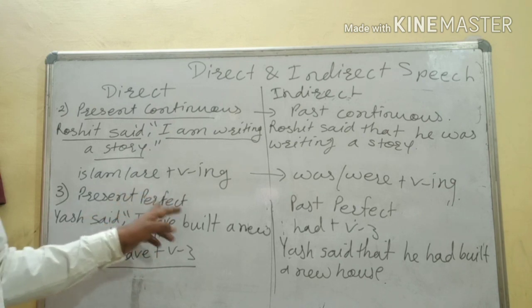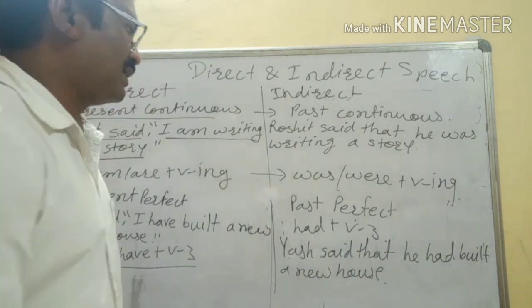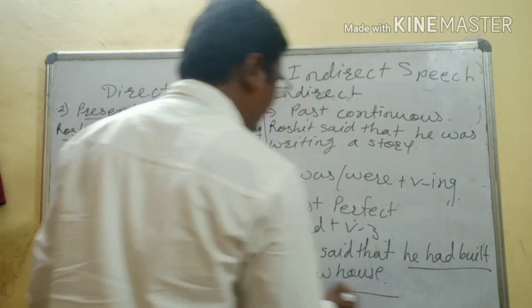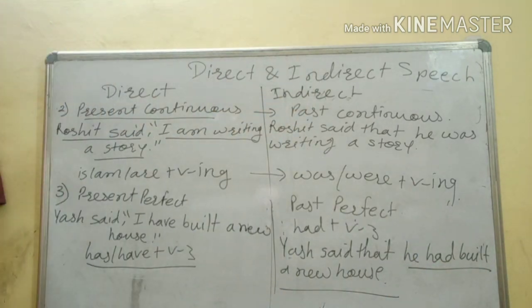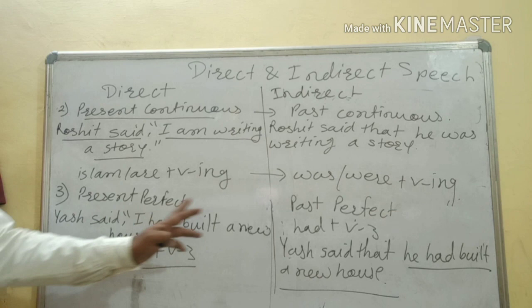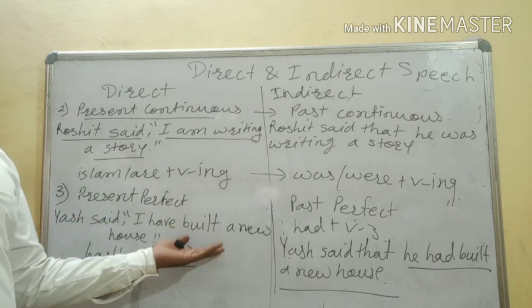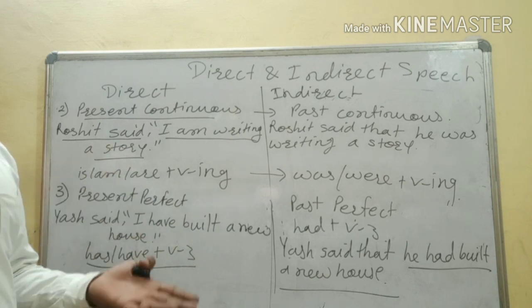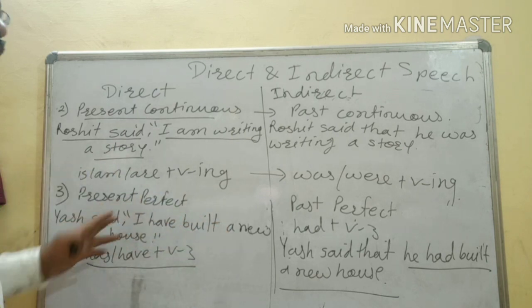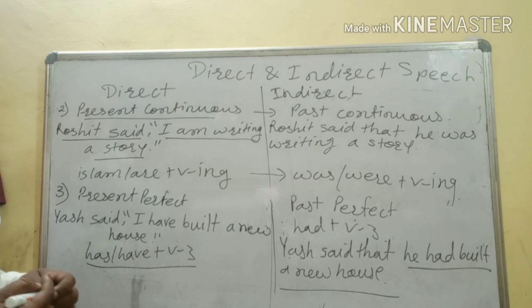Present perfect changes into past perfect. Reporting verb will remain the same. Changes will occur in the reported speech. The tense of the reported speech will change here. Am I clear?